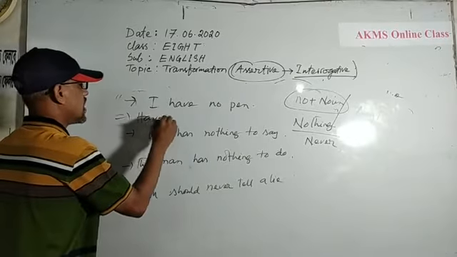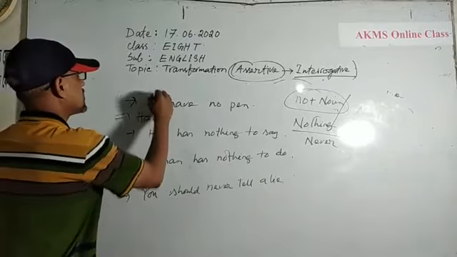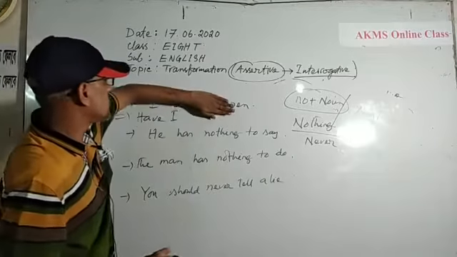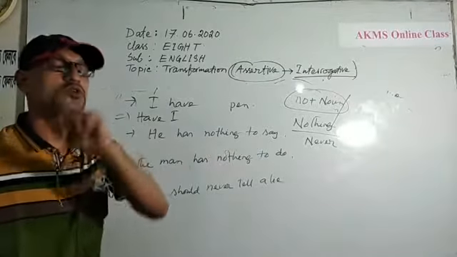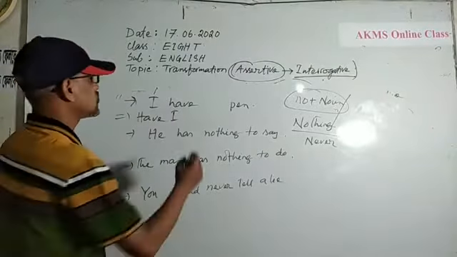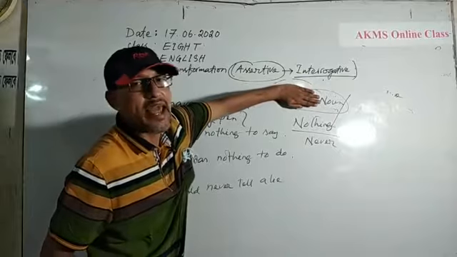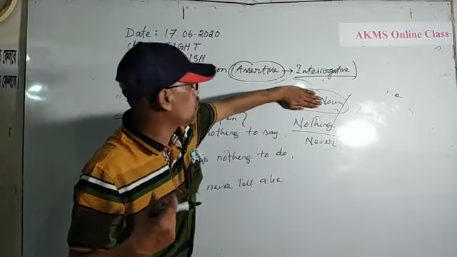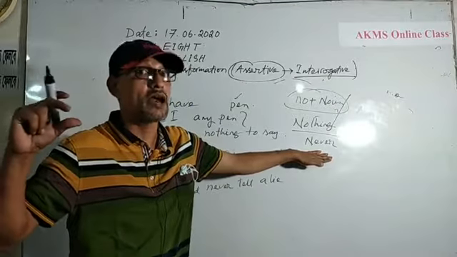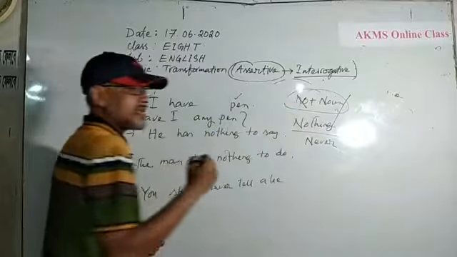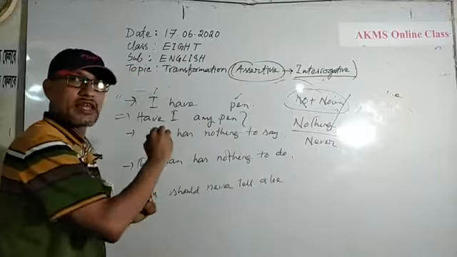Have, then subject. You should erase "no." At the place of "no," you should use "any." Have I any? Then the noun. Have I any pen? What have you done? I have erased "no." Never means "no ever." By erasing "no," I have used "any."